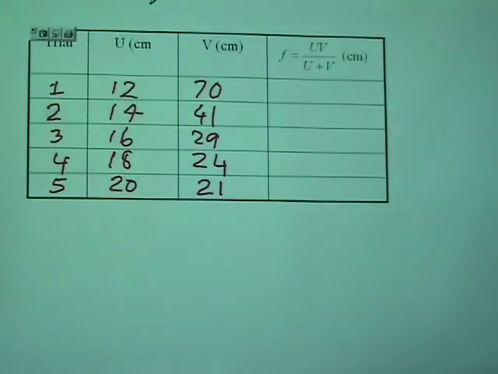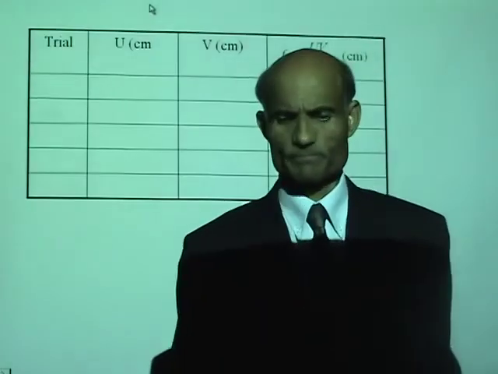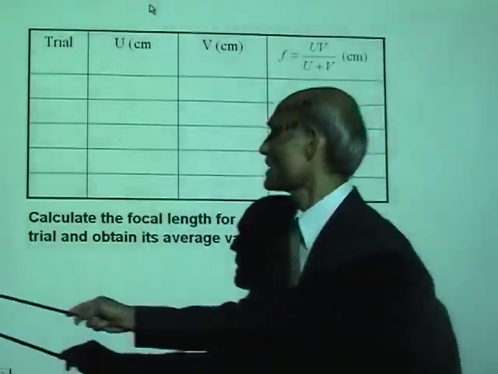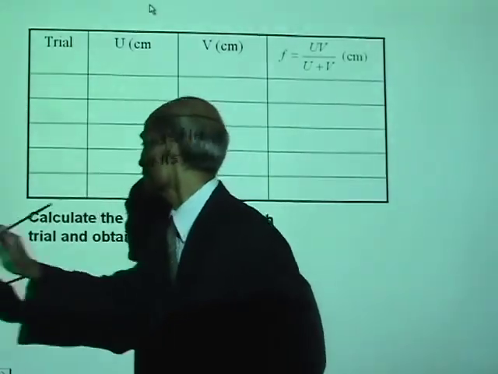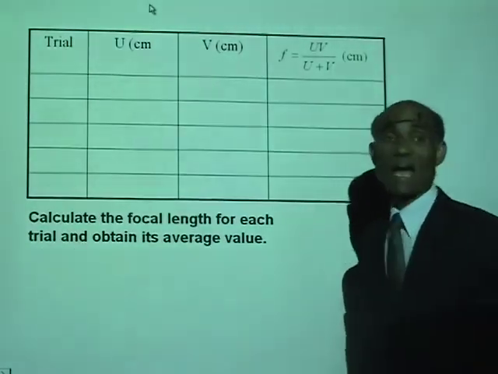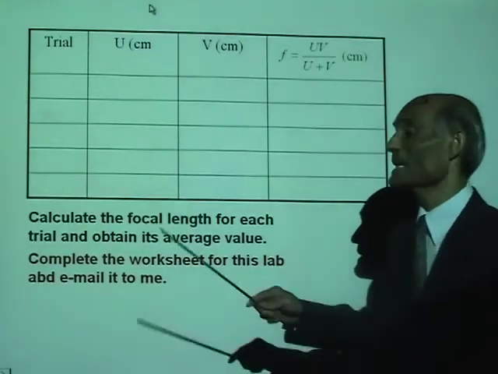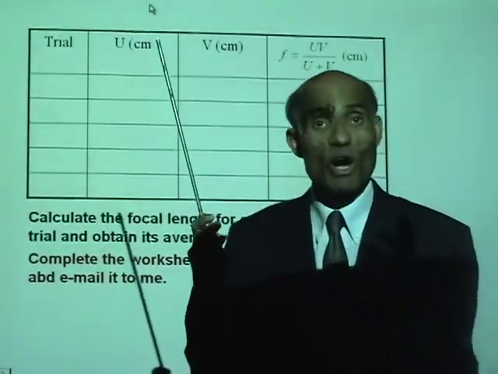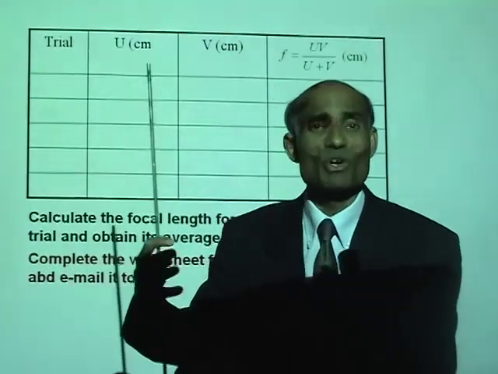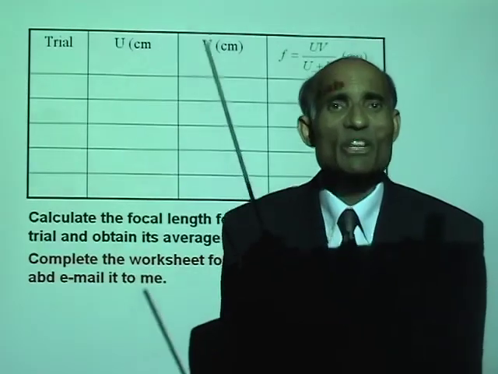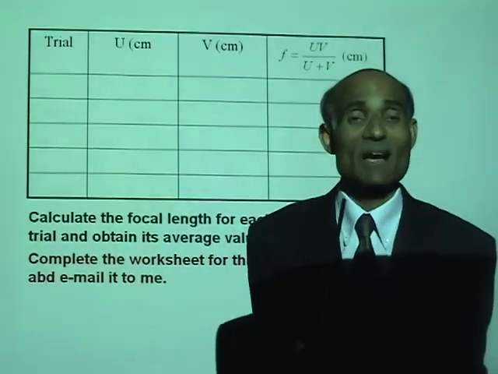Okay, let's go on. Calculate the focal length for each trial and obtain its average value. Complete the worksheet for this lab and email it to me. Although I'm doing the lab work, I would like you to be involved in it so that you get the feel, the experience of doing the lab.